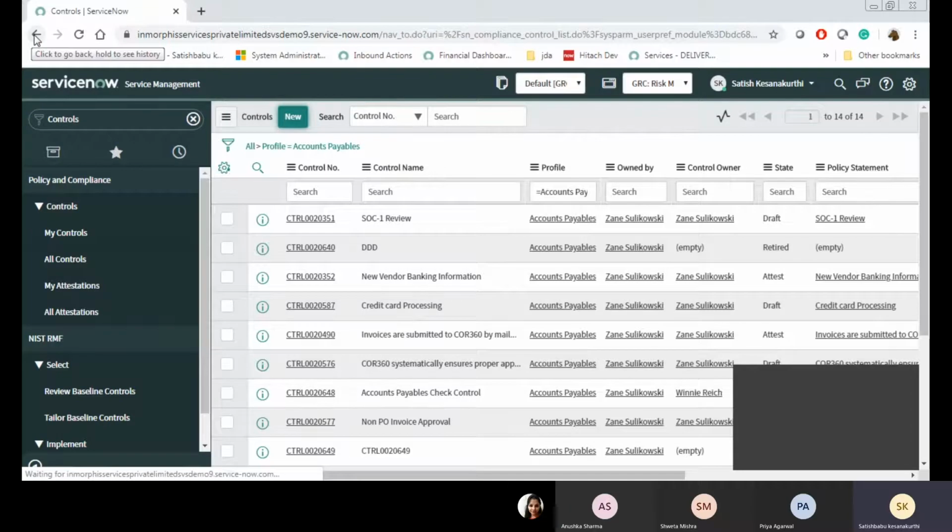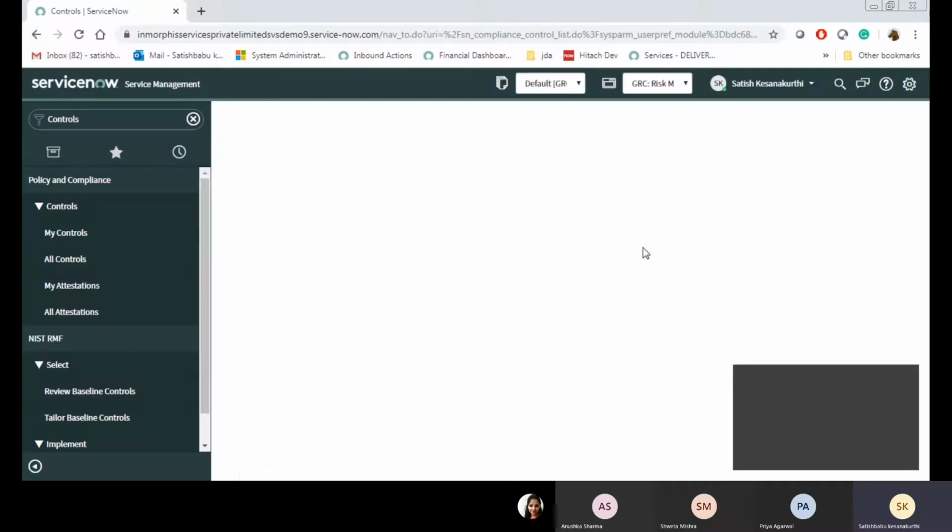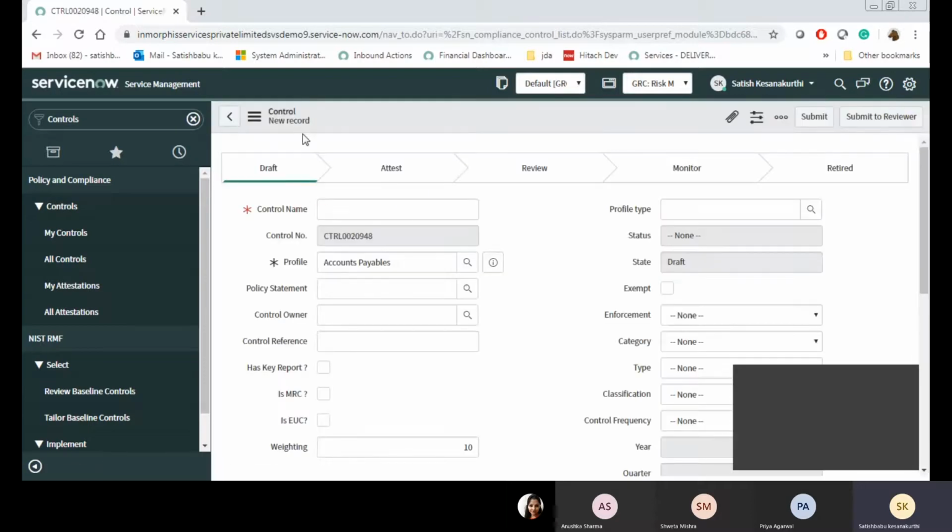Whenever you create a control, it should be in draft state. Control has its own life cycle, which you can see here. First is draft, second is attestation, third is review, fourth is monitor. After monitor, it goes to retired.